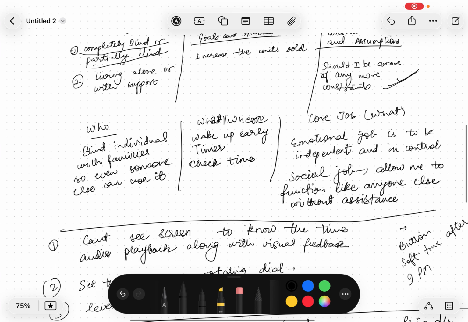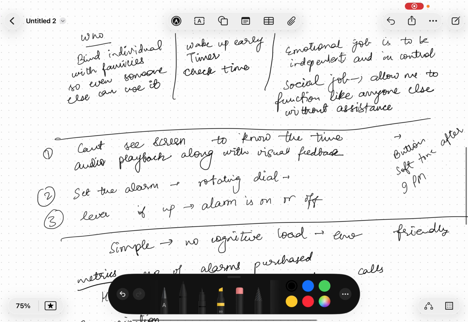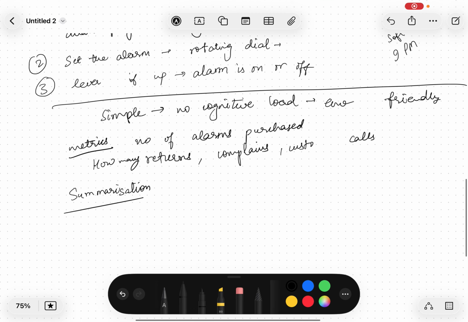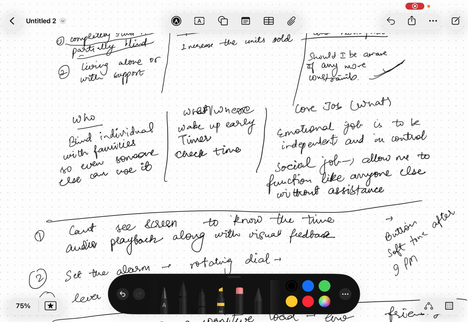I will be going first through the user persona, then the user journey, and then through the pain points and solutions. So I'm targeting blind individuals who are living with their families, so even someone else can also use this alarm clock.